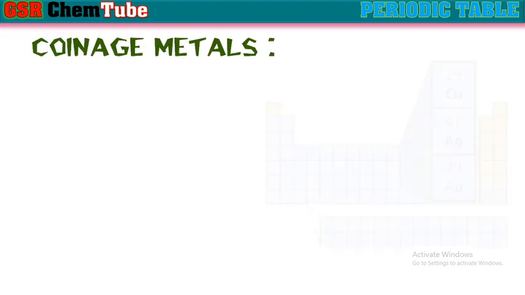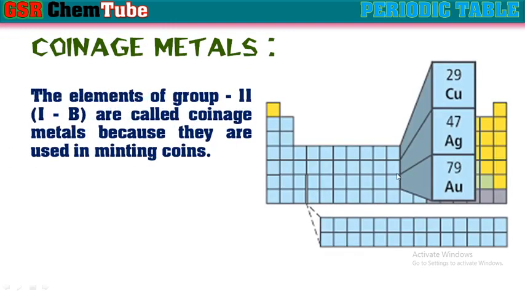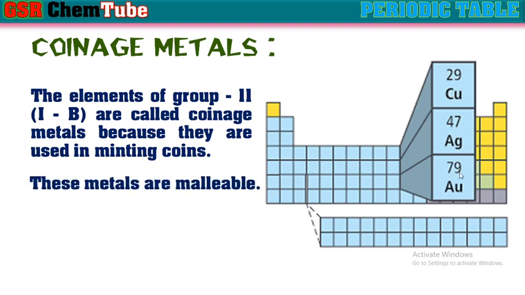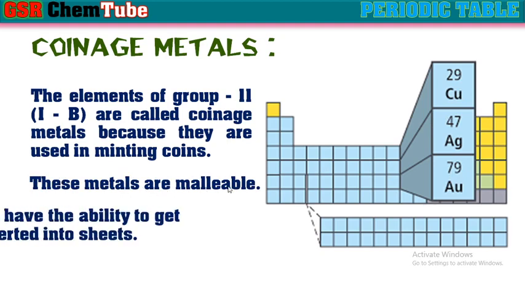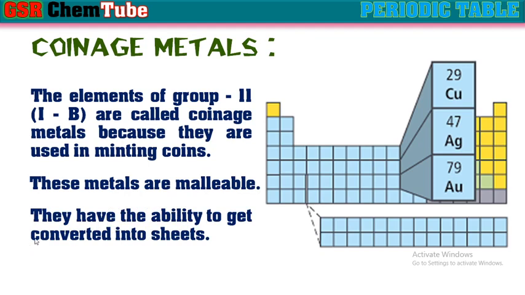Next, coinage metals. The 11th group or 1B group elements are generally known as coinage metals because they are used in minting coins. They are copper, silver, gold. These metals are highly malleable. So because of this malleability, they have the ability to get converted into thin sheets. That is why these metals of 1B are used for making of coins, and hence these are known as coinage metals.